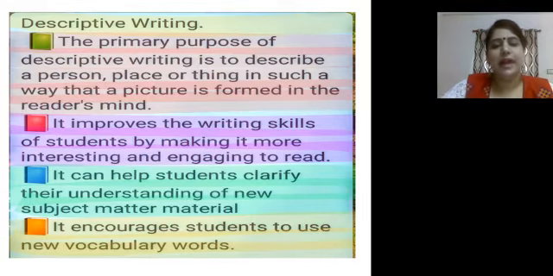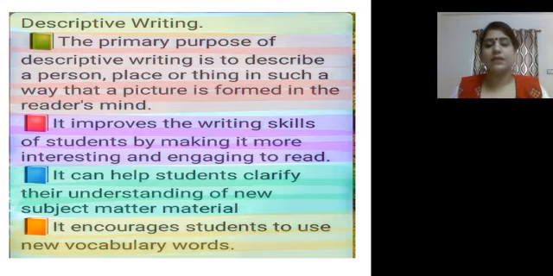Next, it can help students clarify their understanding of new subject matter material. When we are learning some new concept, in that process, it really helps us. Just take the example of fiber. We all know that we have two types of fiber, natural as well as synthetic. Here the word natural itself is clarifying the concept that this kind of fabric we can get either from animals or plants. So these descriptive words are helping us a lot.